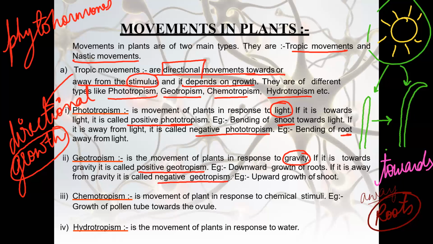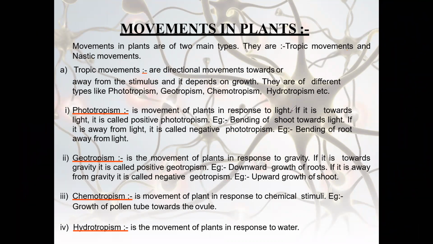You will always find that roots always go deep down, right? Now let us discuss this geotropism. Roots go down. Here is the ground, right? Gravity is pulling here.